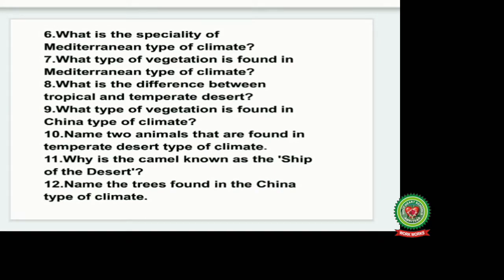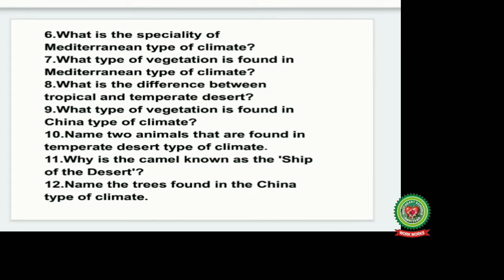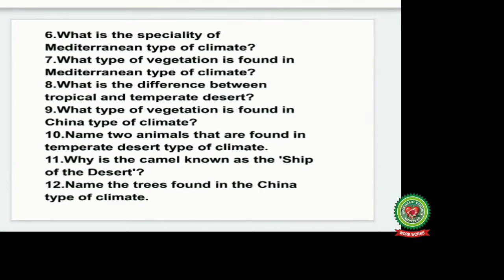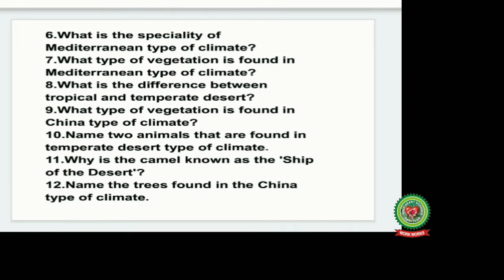Number 7. What type of vegetation is found in Mediterranean type of climate? Number 8. What is the difference between tropical and temperate desert? Number 9. What type of vegetation is found in China type of climate? Number 10.